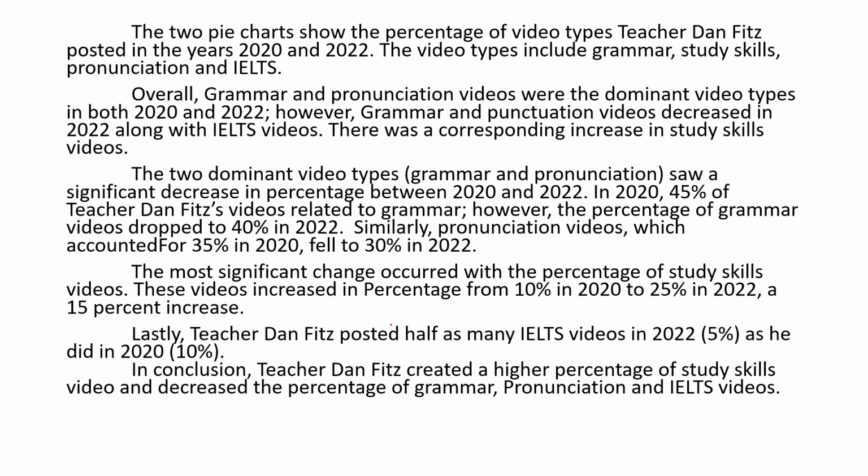Here's a look at the whole IELTS Task 1 essay all together. One thing you can notice is that I use more than one paragraph. So I have all my ideas divided into paragraphs. Most of the paragraphs start with a general sentence and then the specific numbers. I have an overview. I have a conclusion. So this would probably be a pretty good IELTS Task 1 essay.